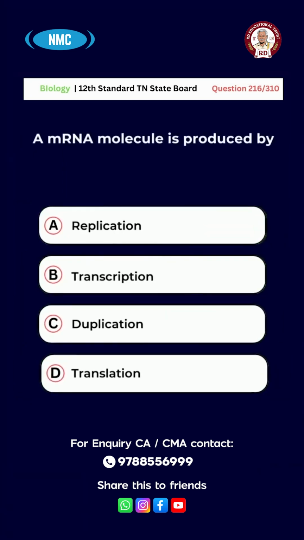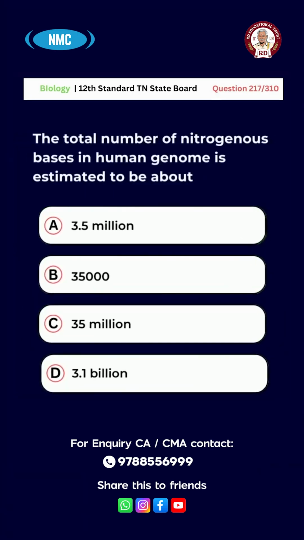Question number 216. A mRNA molecule is produced by A. Replication, B. Transcription, C. Duplication, D. Translation. And the right answer for this question is option B. Transcription. Question number 217. The total number of nitrogenous bases in human genome is estimated to be about A. 3.5 million, B. 35,000, C. 35 million, D. 3.1 billion. And the right answer for this question is option D. 3.1 billion.